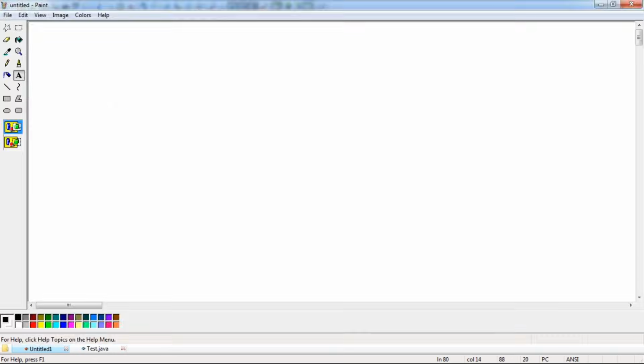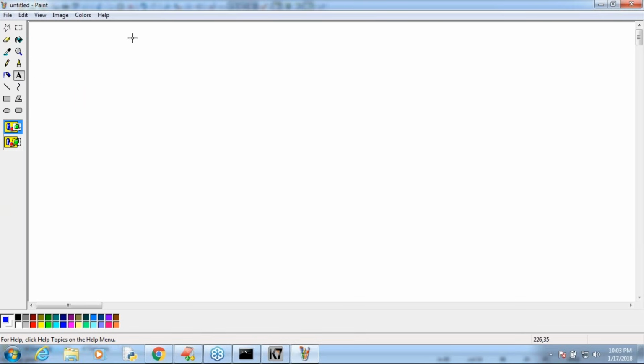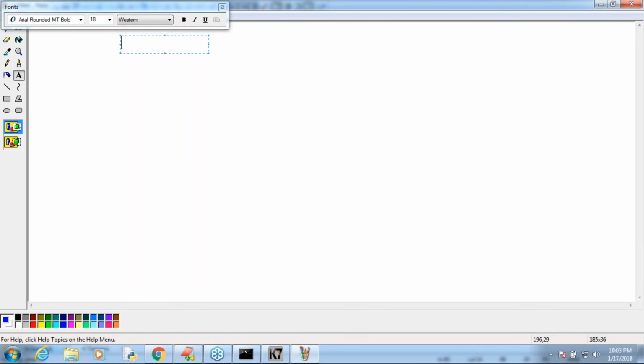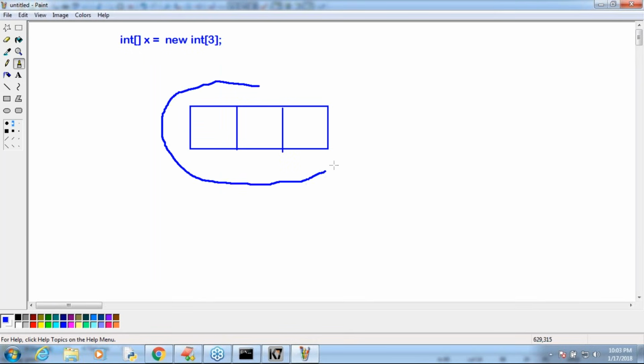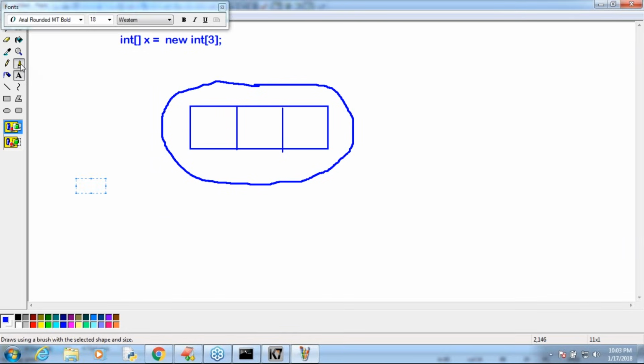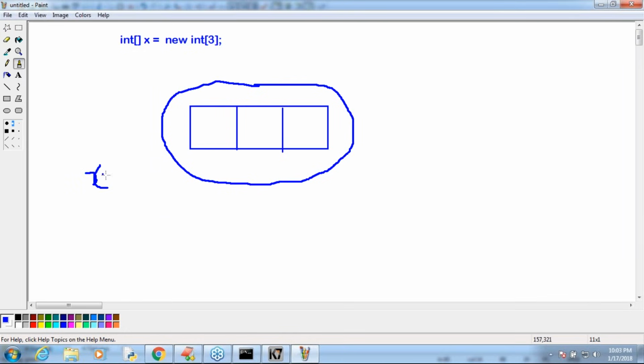Sir, suppose, assume that I'm taking something like, here this is my array. Observe that. Here, int[] x = new int[3] I'm taking. Just observe that. Sir, do you know, an array got created. What is the size of this array, sir? Can you spell out? 3. Sir, now, do you know, this one itself is an object. Next, x itself acts as a reference variable for this object.